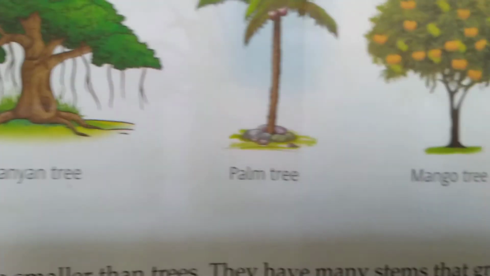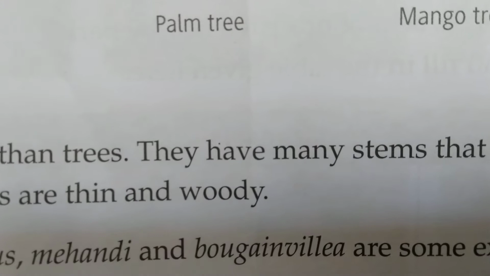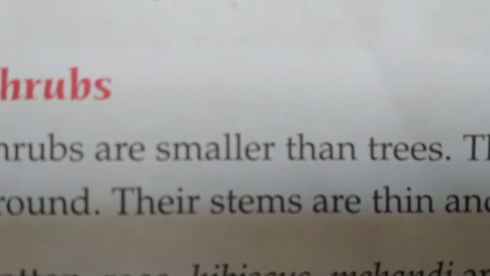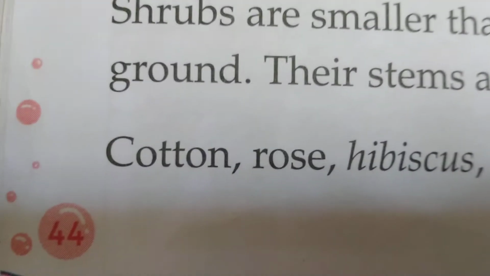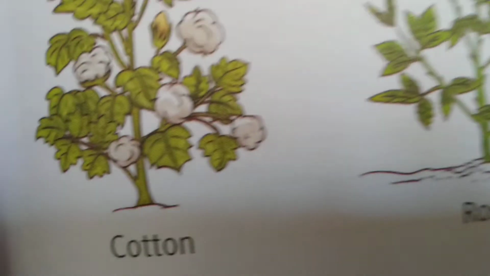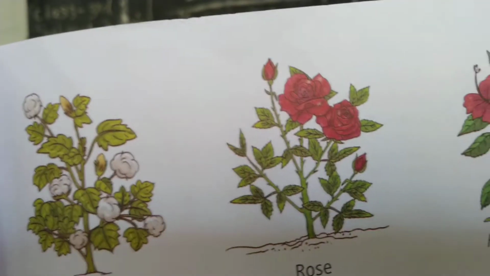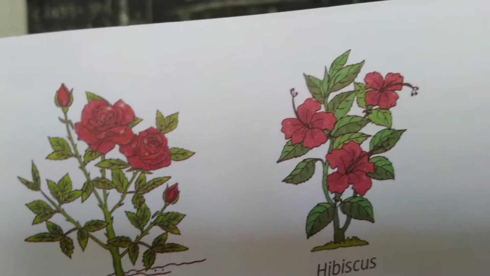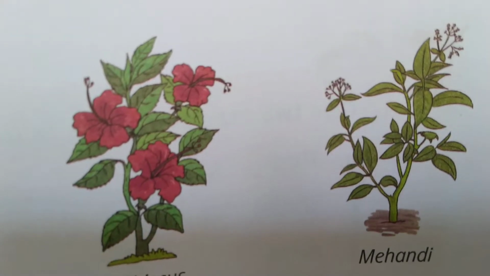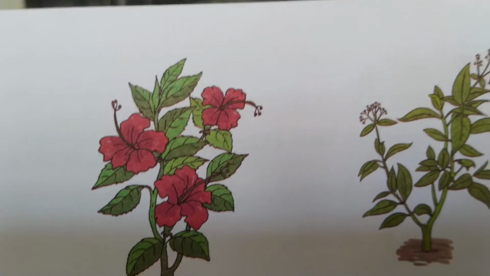Next is shrubs. Shrubs are smaller than trees. They have many stems that grow close to the ground. Their stems are thin and woody. Cotton, rose, hibiscus, mehendi and bougainvillea are some examples. Here are the pictures. See, this is the cotton plant, this is the rose plant, this is the hibiscus. Hibiscus is mandara puvu. And the last one, mehendi. We put mehendi, maidaaku, on our hands, right?